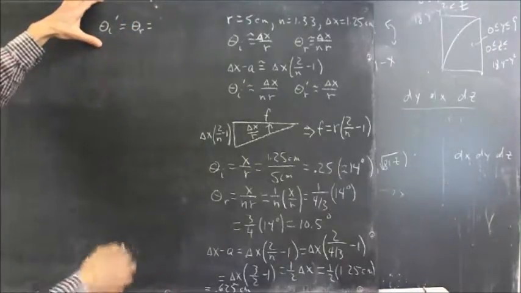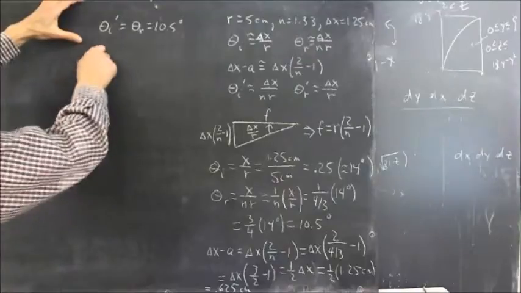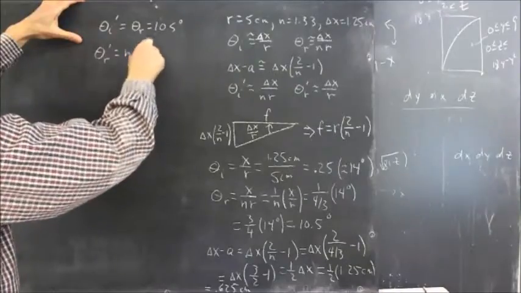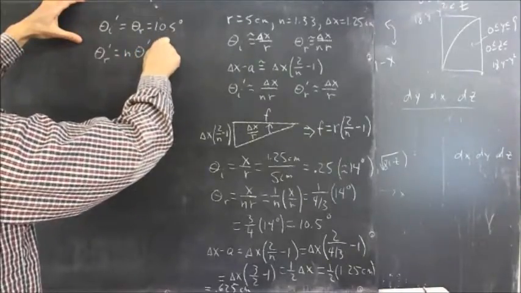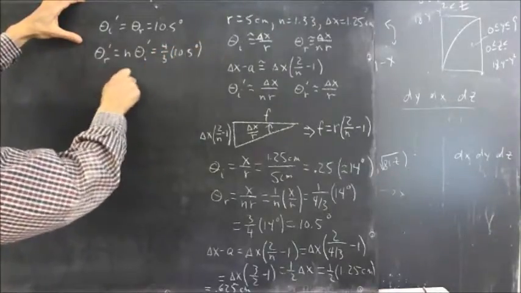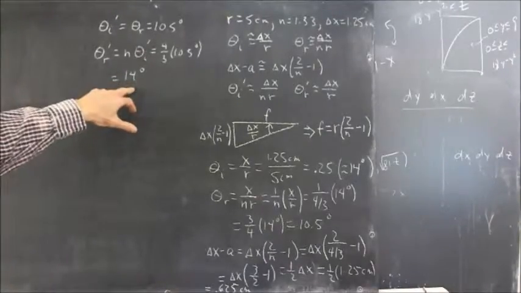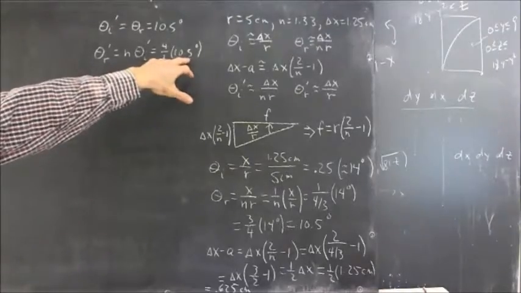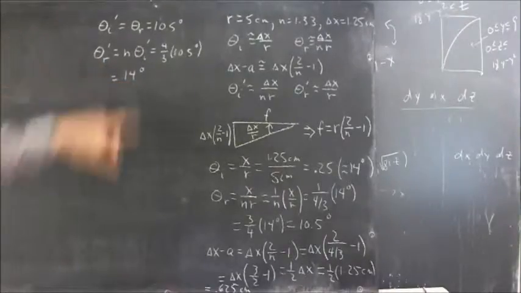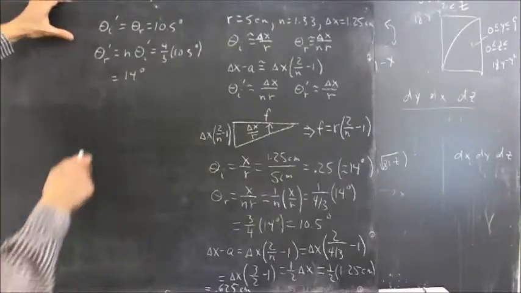We've already calculated that. We get that to be 10.5 degrees. So that theta R prime equals N times theta I prime, which is going to be 4/3 times 10.5 degrees, which is going to be 14 degrees, at least the approximation we're using here. I think it comes out more like 14.5 degrees, and this is 10.7 some degrees. So we have theta R prime equals 14 degrees.